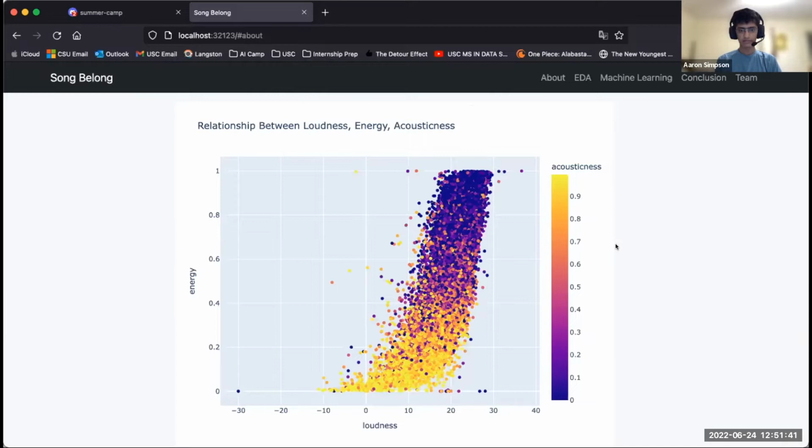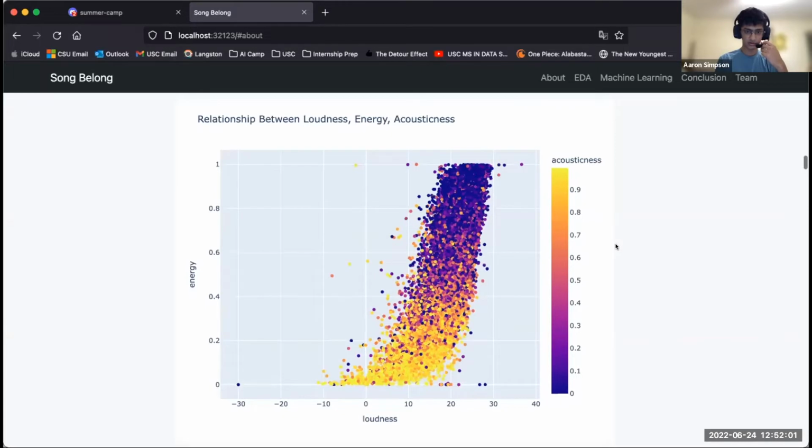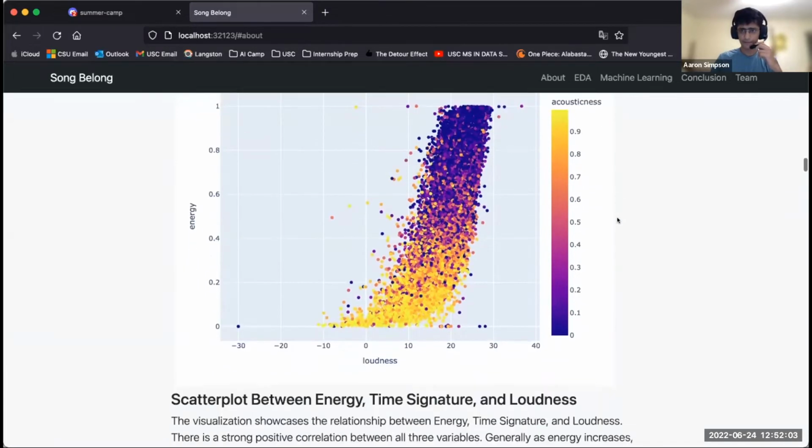And you can also see that as a song has higher and higher energy, it becomes less and less acoustic. And I think the reason for this is because the more electric or high energy and loud a song is, the less acoustic it's going to get, and the lower energy is going to lend to more acousticness as well.